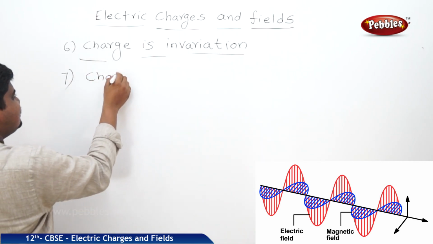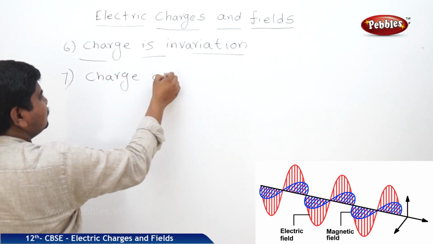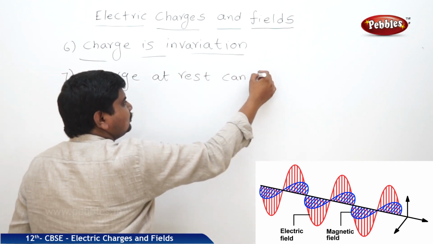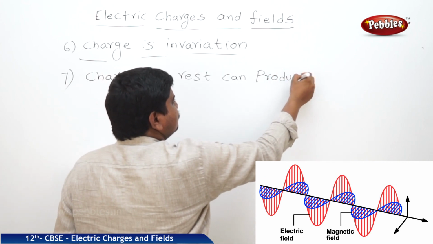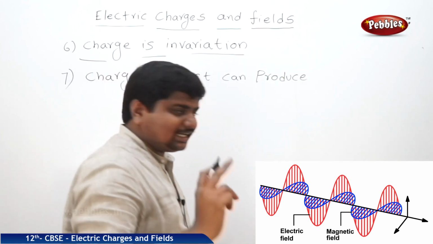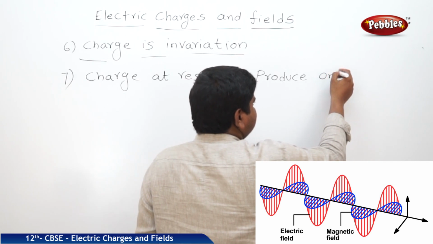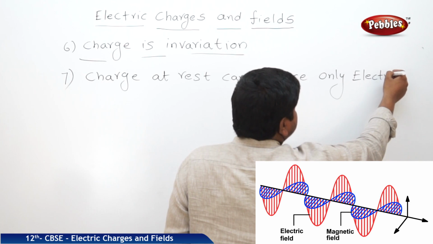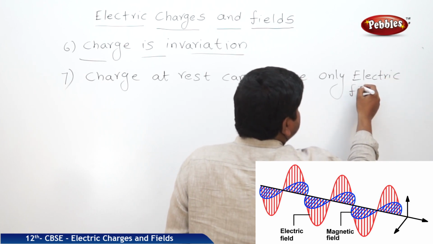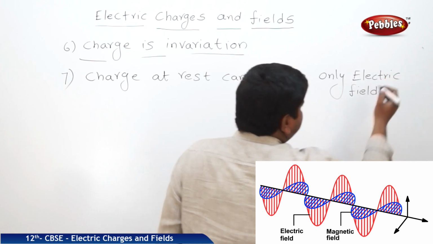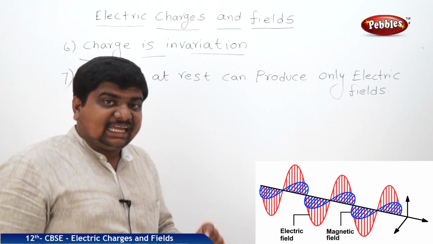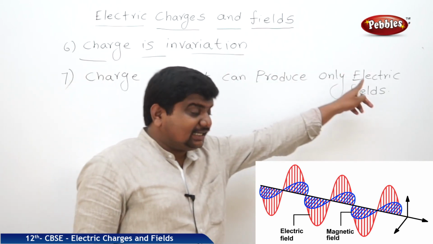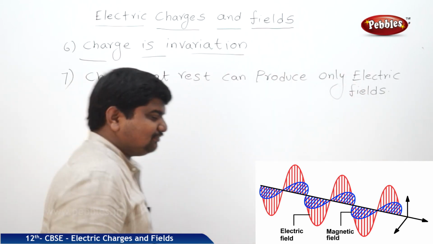Charge at rest can produce only electric fields. But a charge which is under accelerated motion produces electric field as well as magnetic field.